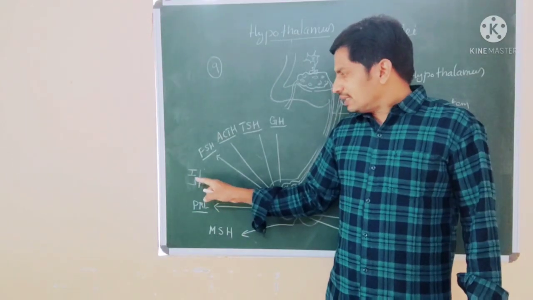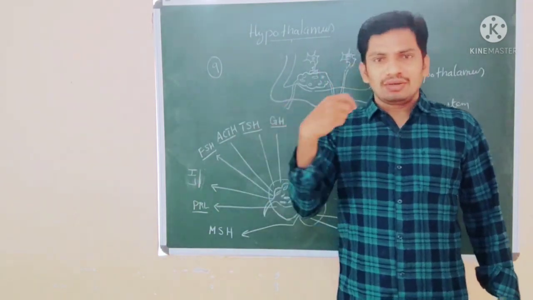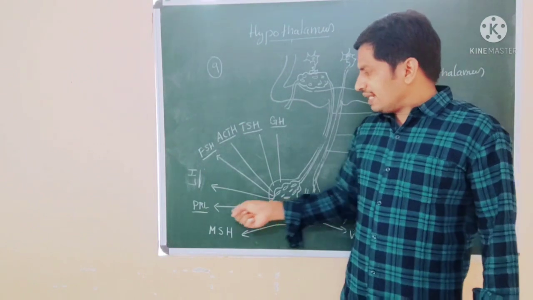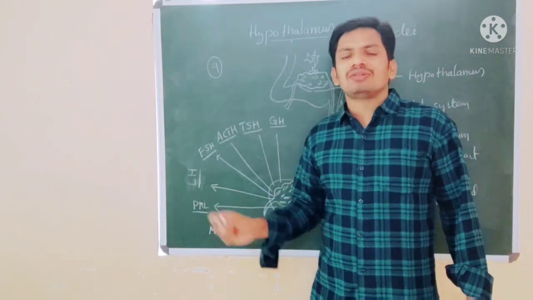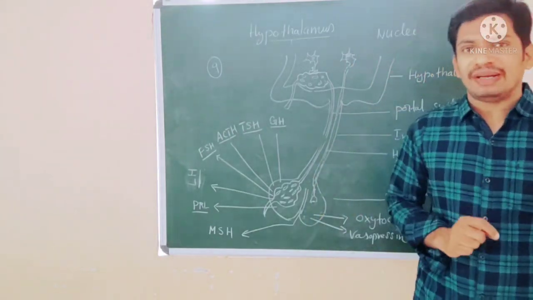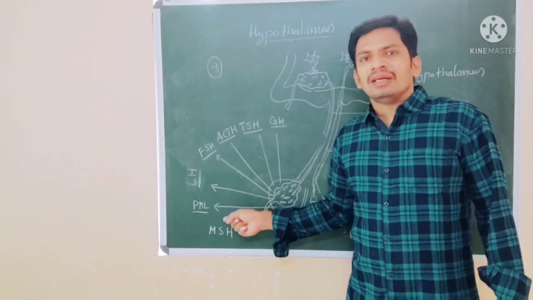Luteinizing hormone is also used, along with androgen, for spermatogenesis. Prolactin is also called the hormone of maternity, or lactogenic hormone.